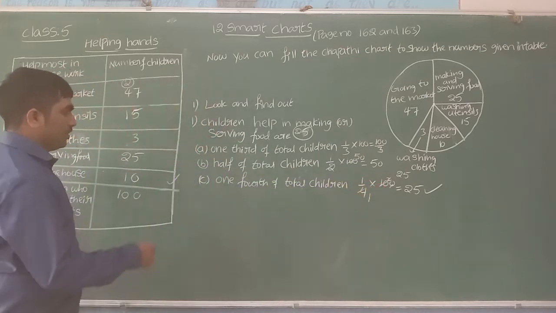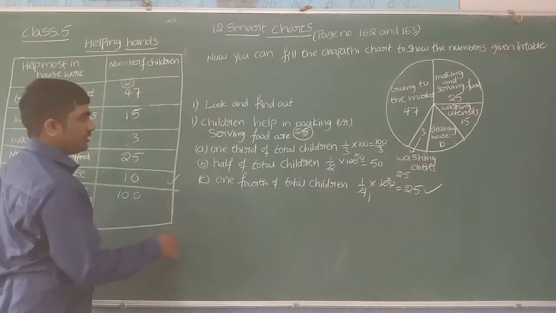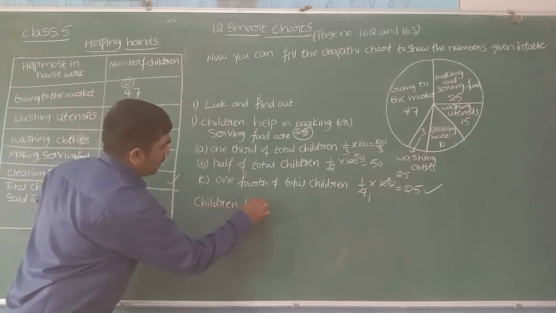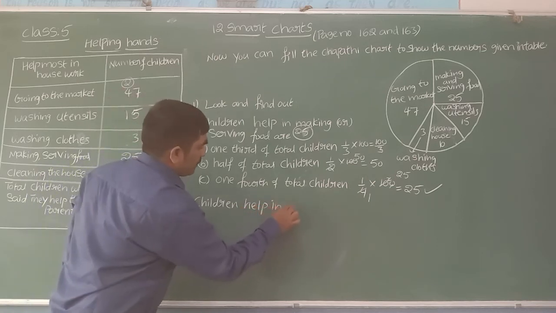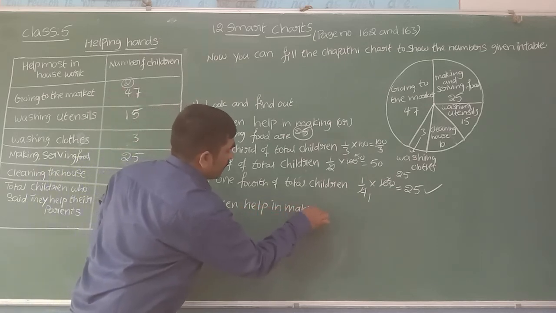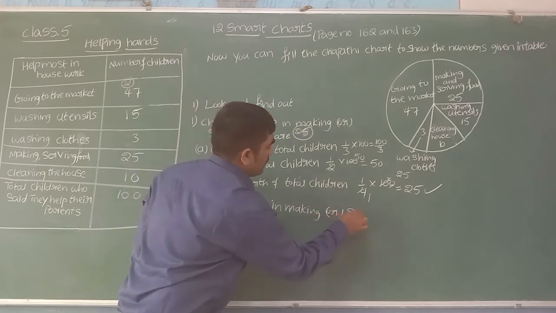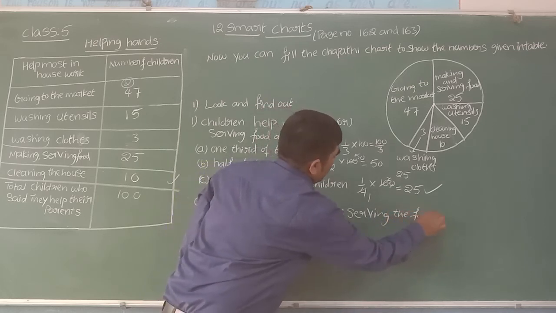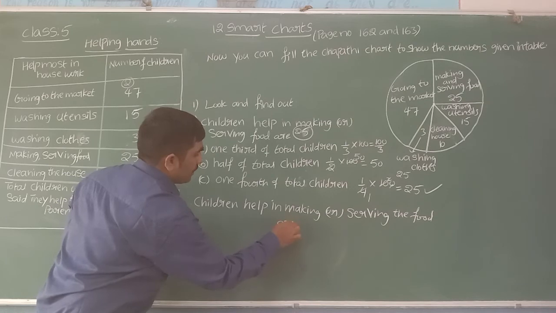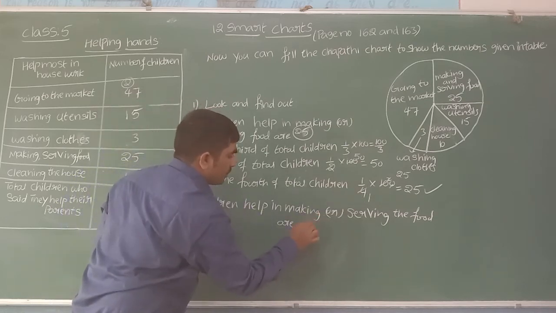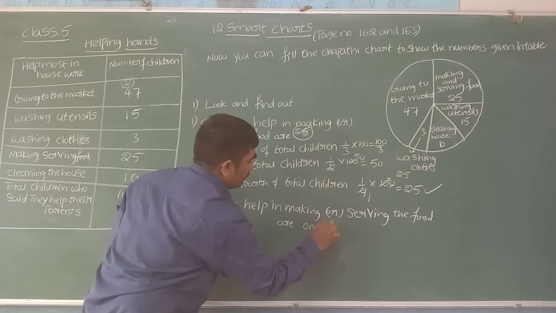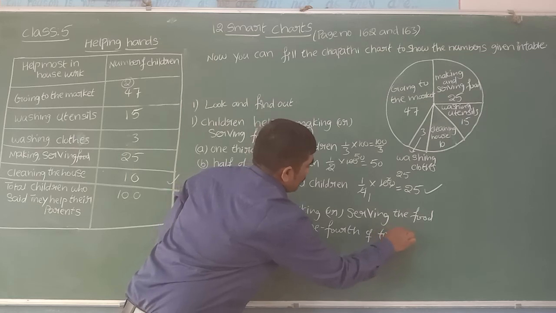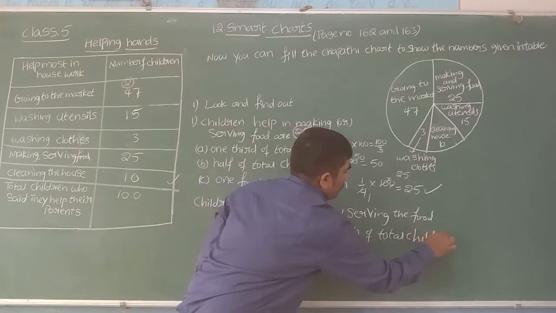So we can write, therefore, children who help in making or serving the food are 1/4 of total children.